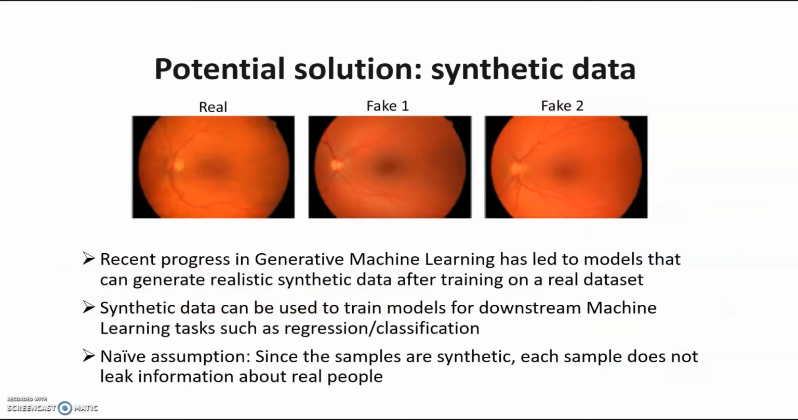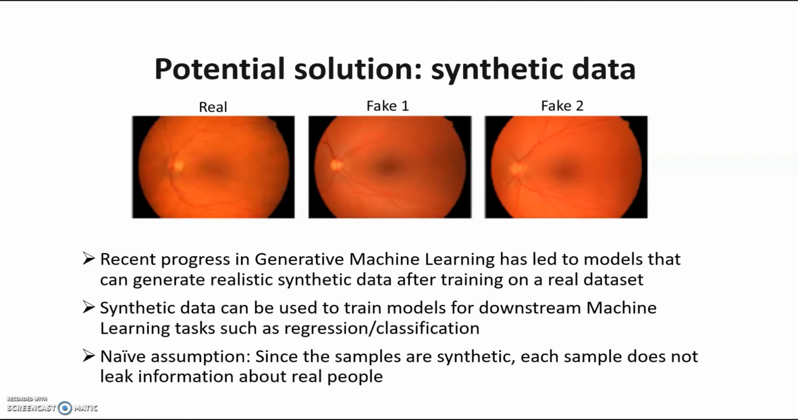One potential solution is the use of synthetic data. Recent progress in generative machine learning has led to models that can generate realistic synthetic data after training on a real dataset. An example is shown here. The leftmost image is a real image, and the two left images are generated by GANs. As you can see, the fake images are quite like the real images.